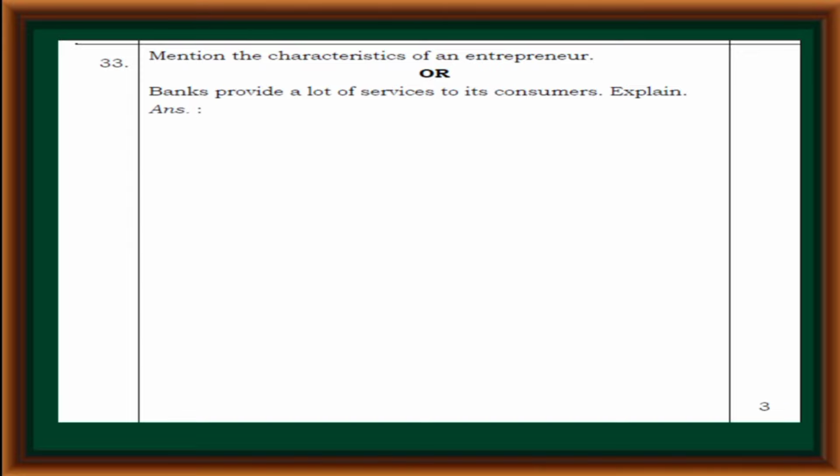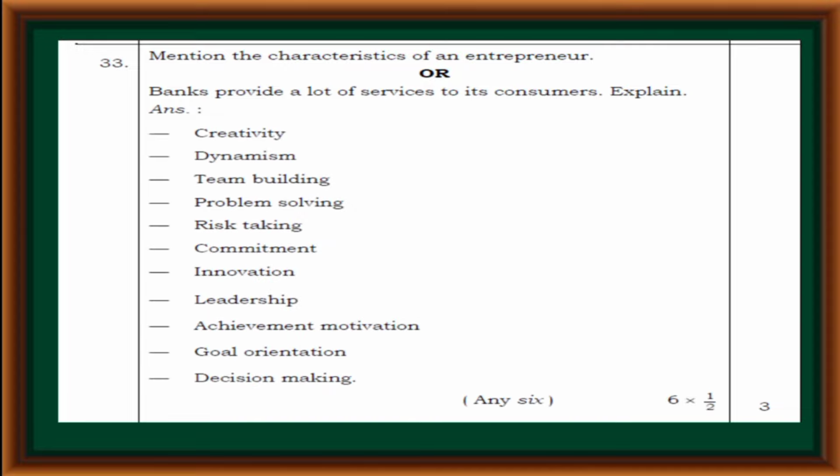Mention the characteristics of an entrepreneur, or banks provide a lot of services to their consumers. Explain. Characteristics of an entrepreneur: creativity, dynamism, team building, problem solving, risk taking, commitment, innovation, leadership, achievement, motivation, goal orientation, decision making.